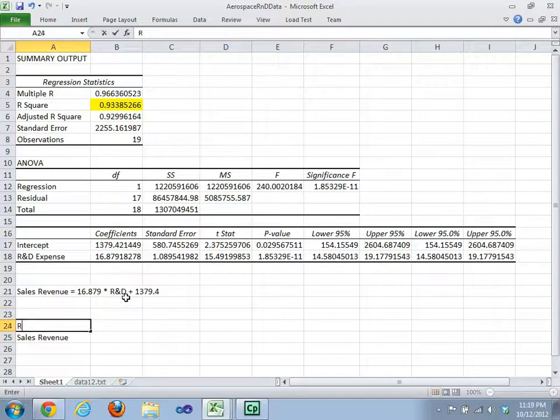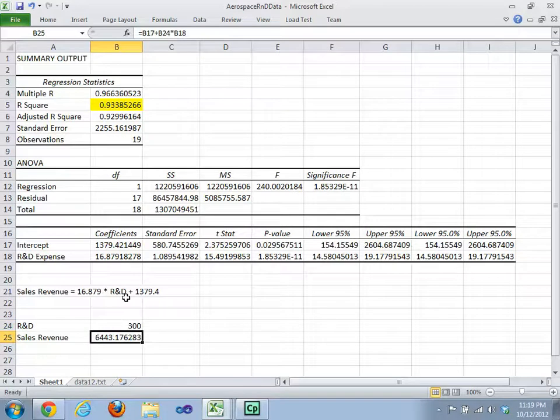Okay? So if we needed to predict, we would say sales revenue, and we would have something for R&D. So sales revenue is equal to this plus R&D times the R&D coefficient. So the question was with R&D expenditures of 300 million, so 300, we would have sales revenue of 6,443.